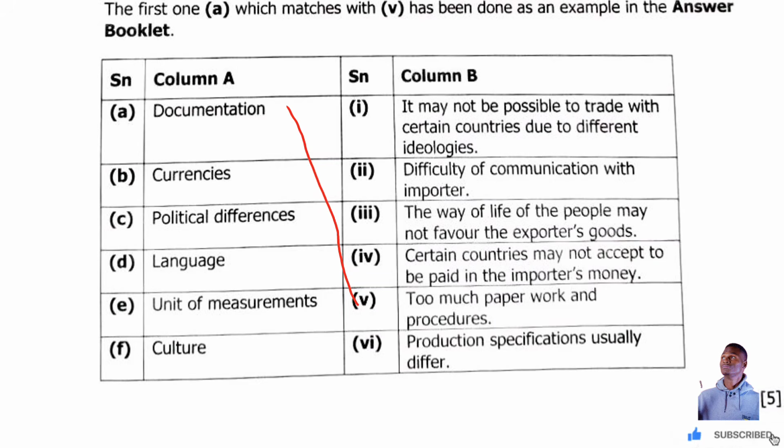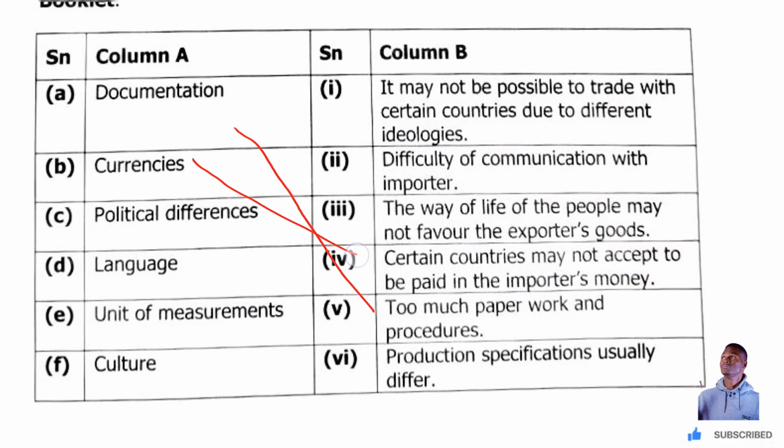The way of life of the people may not favor the exporters' goods. 4, certain countries may not accept to be paid in importers' money. Yes, currencies, so this one is 4. So B is matched with number 4.